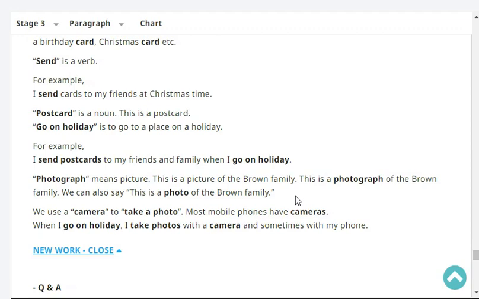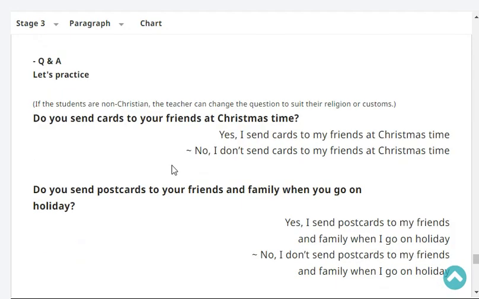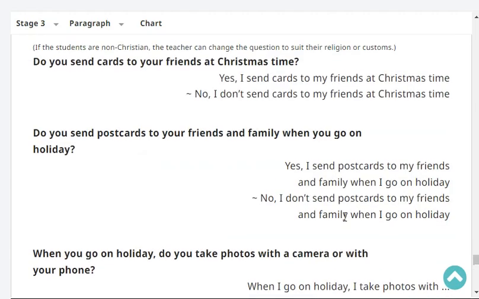We use a camera to take a photo. Most mobile phones have cameras. When I go on holiday, I take photos with a camera and sometimes with my phone. Okay, let's practice. Do you send cards to your friends at Christmas time? Yes or no? I don't send cards to my friends at Christmas time. Very good.